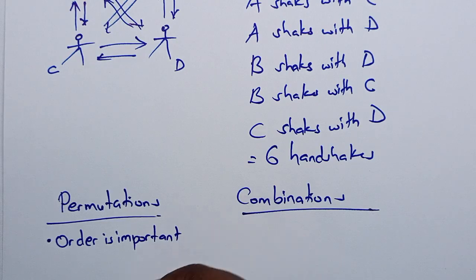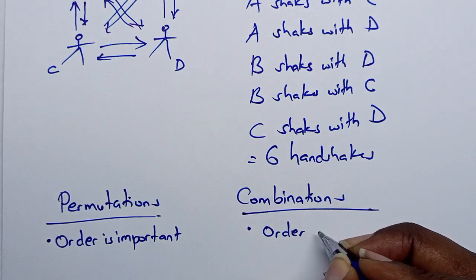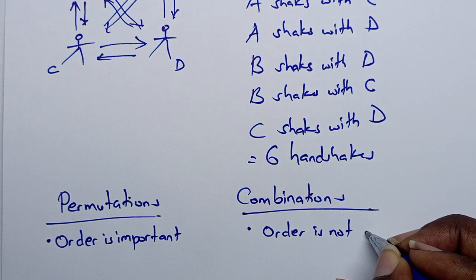The order in which things are done is very important, while for combinations, the order is not important or does not matter.